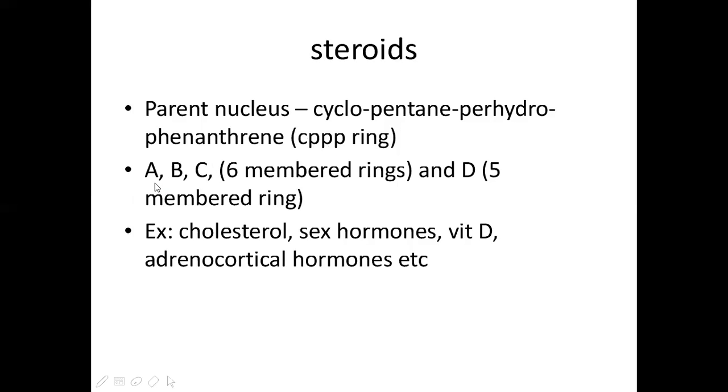Next, here A, B, C are six-membered rings, and D is a five-membered ring. So in steroids, we have to remember how many rings there are: four rings, A, B, C, and D. A, B, C are six-membered rings, and D is a five-membered ring. With these details, we can see examples: cholesterol, sex hormones, vitamin D, adrenocortical hormones, etc. All of these are steroids.